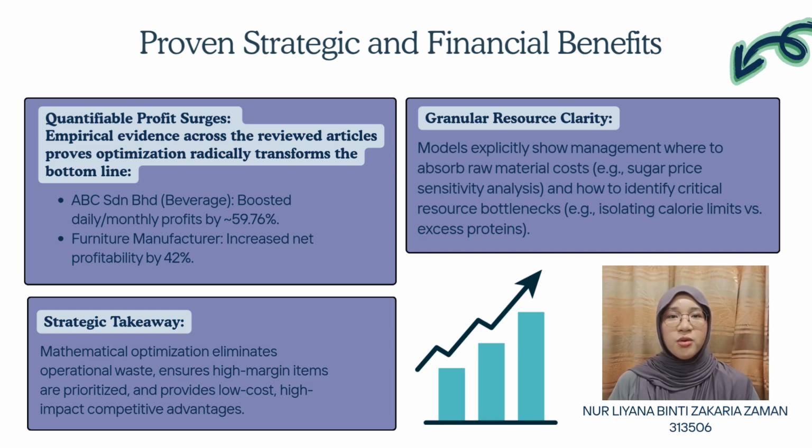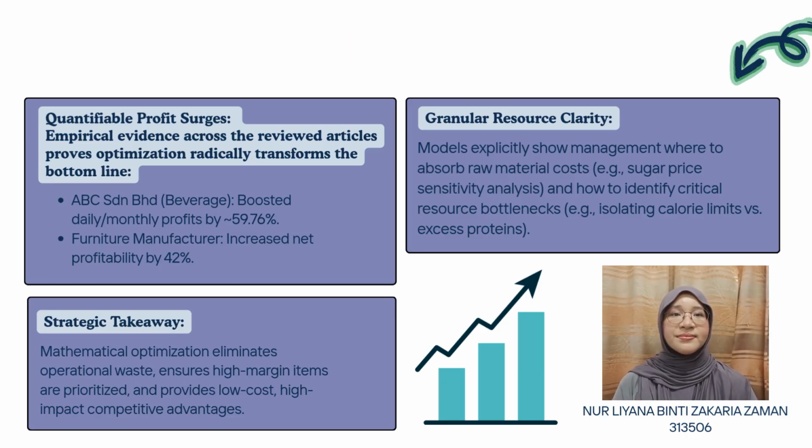In conclusion, our study review demonstrates that while resource constraints are an inescapable reality for modern businesses, linear programming proves that companies do not need a massive budget to achieve peak efficiency. By embracing mathematical optimization, management accountants can confidently maximize profit, eliminate waste, and secure a massive competitive advantage.